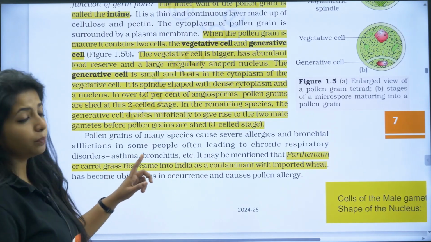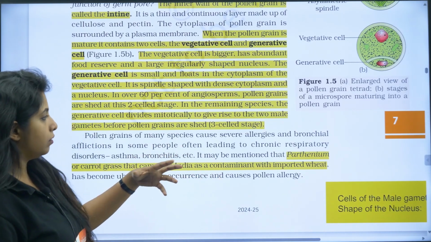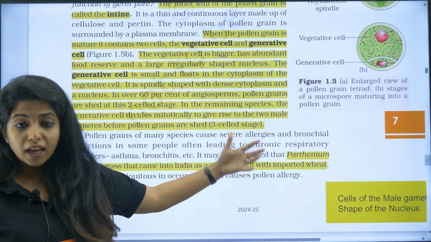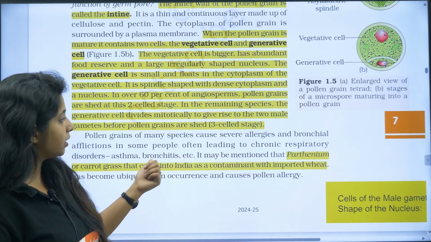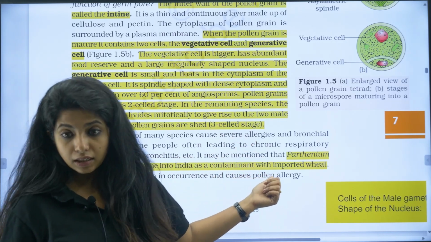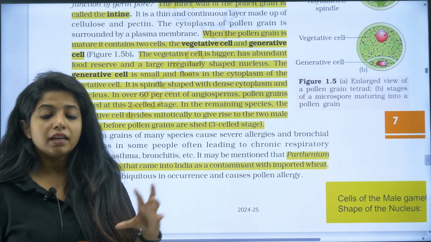Now, talking about pollen allergens and things like what is a contaminant in our country. Parthenium, or carrot grass, that came into India is a contaminant which came with what? Imported wheat.